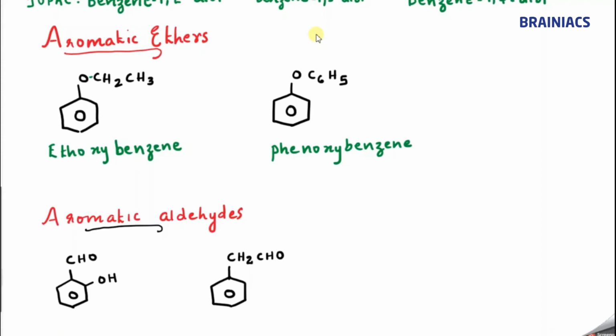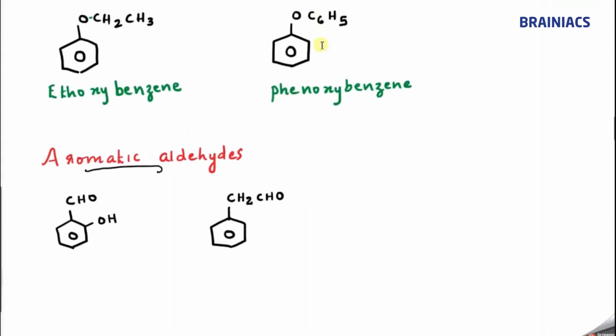Okay, this can be called what? Ethyl phenyl ether. You can say ethyl phenyl ether also. Some people used to say its common name as phenetole. Ethyl phenyl ether is a common name. So the more IUPAC name is ethoxybenzene and this is phenoxybenzene.